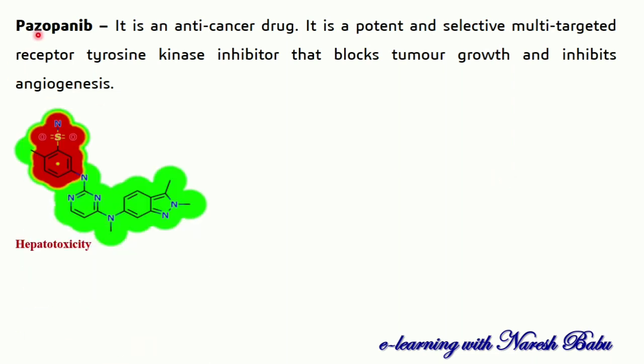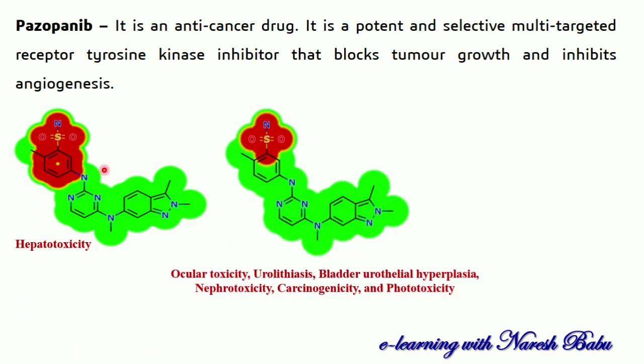So another example, that is pazopanib. Pazopanib is an anti-cancer drug. It is a potent and selective multi-targeted receptor tyrosine kinase inhibitor that blocks tumor growth and also inhibits angiogenesis. So this is the structure of pazopanib. So this part is responsible for the hepatotoxicity of this molecule, and this part, not the complete benzene ring, only some part of the benzene ring and the sulfonamide group, SO2NH2 group, is responsible for some other toxicities. So I represented here nephrotoxicity, carcinogenicity, phototoxicity, ocular toxicity. All these toxicities are caused by these groups.